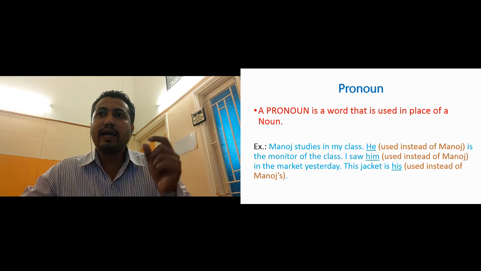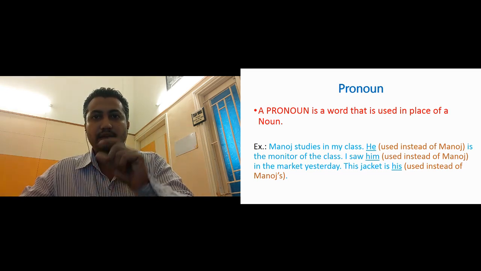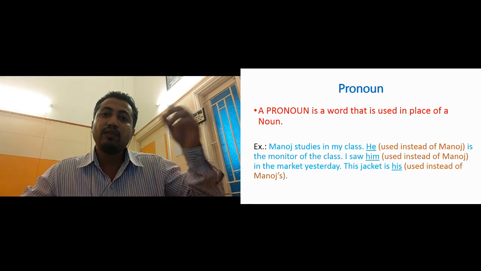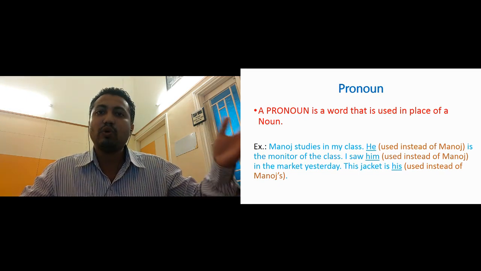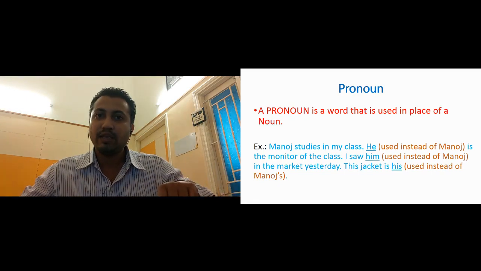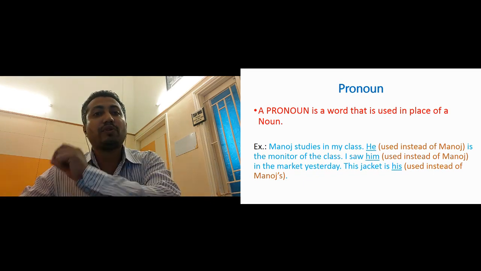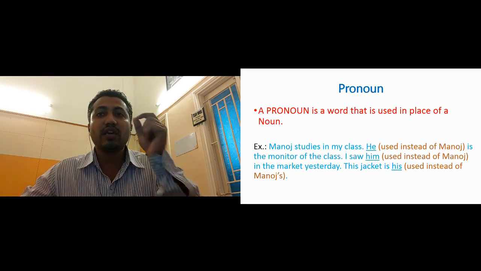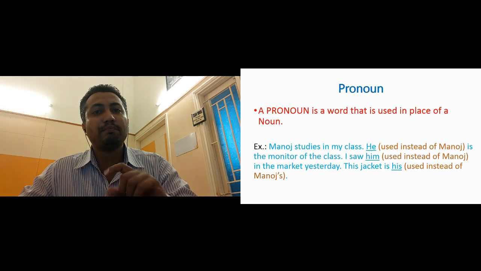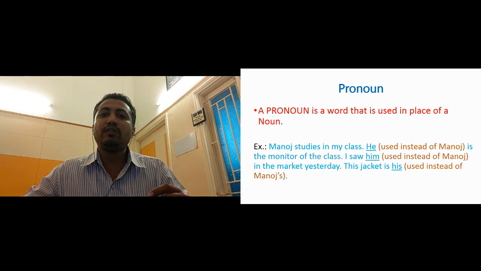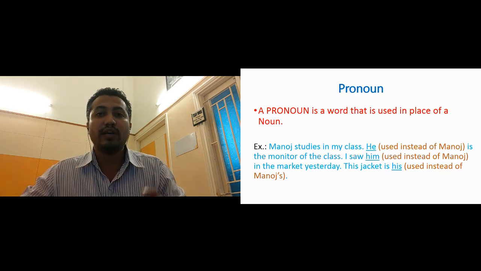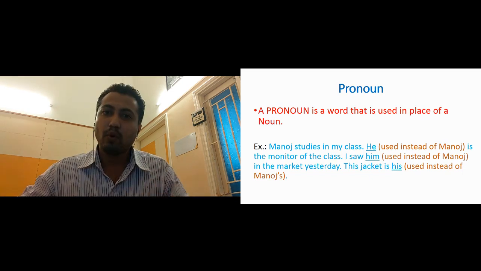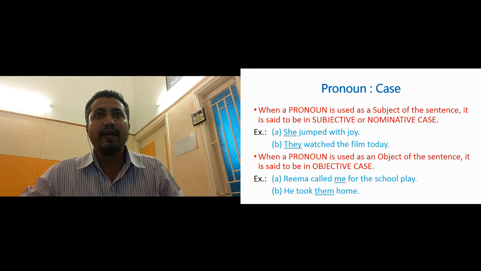Then this jacket is his. Here also, if the sentence was using a noun, this jacket is Manoj's, we would write like that, Manoj apostrophe s. But here instead of Manoj apostrophe s, we are using his. His again is a pronoun. So here you can see in place of a noun, a separate word is used, and that is called a pronoun. Okay, now let us go ahead.